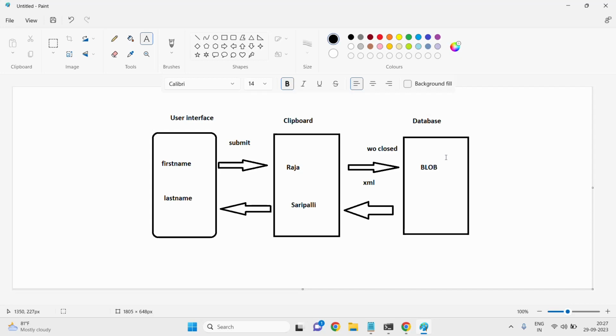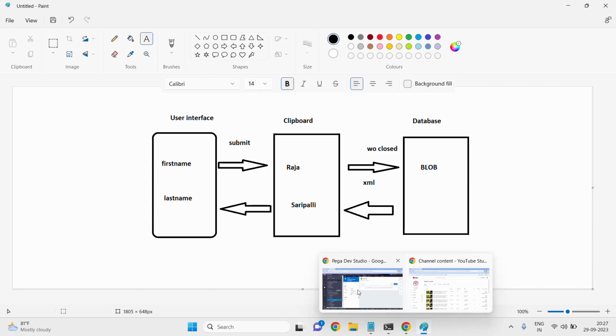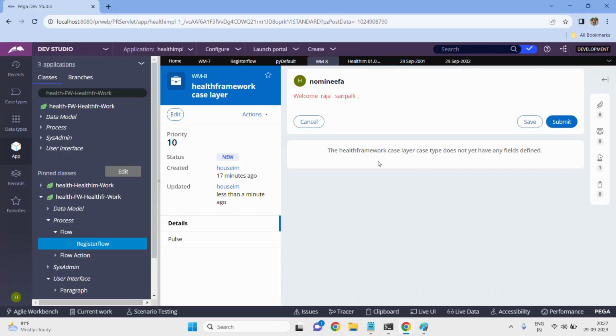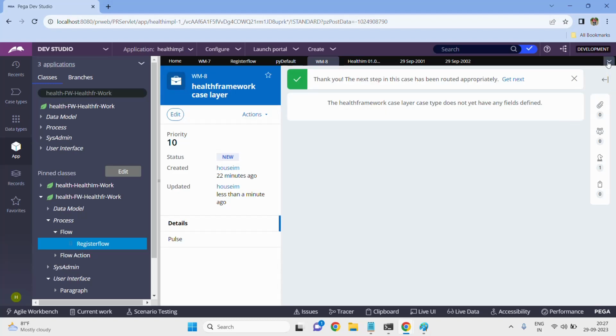What is the binary object, which is human unreadable, right? Now let me explain all these concepts in real time. Once you are perfect in the concept, then you will simply understand real-time scenarios, right? For that reason, let me clear all these things.